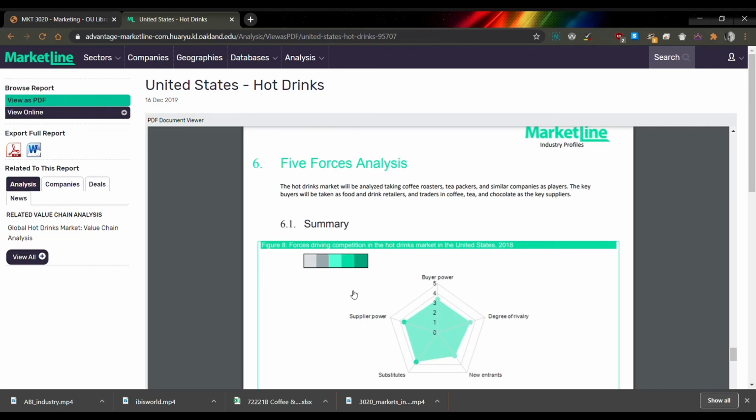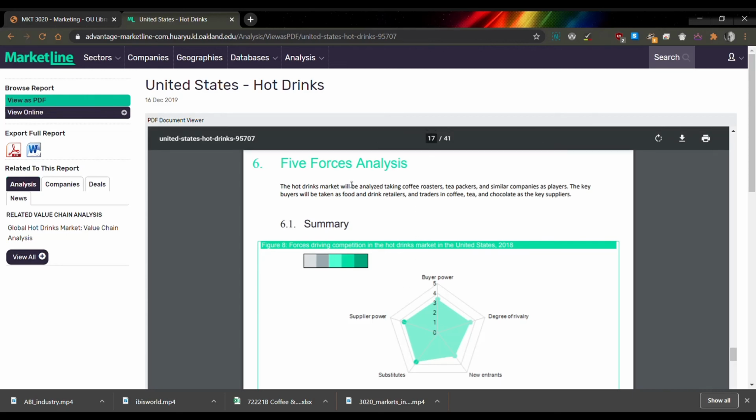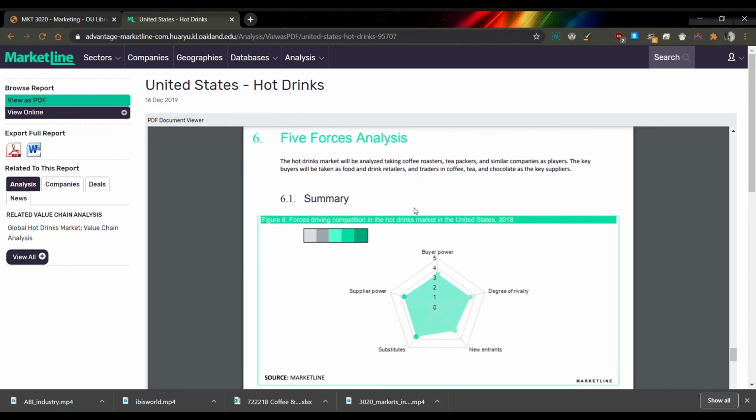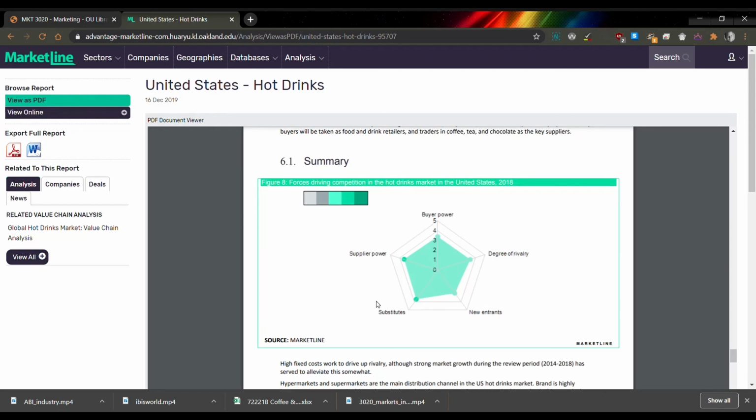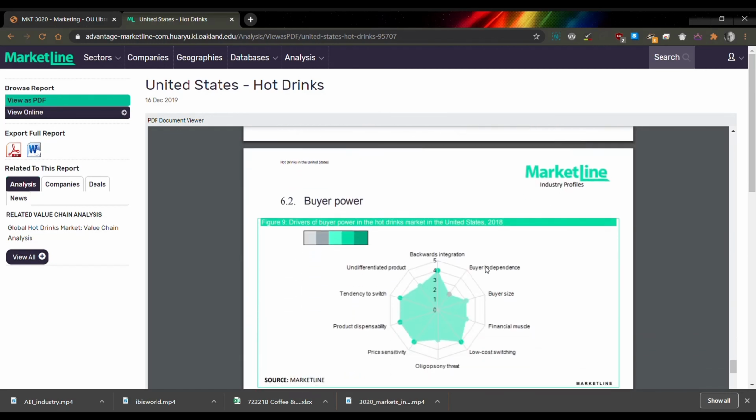If you're not familiar with 5 forces, it's something you probably will learn about eventually if you haven't learned about it yet. But I guess I would describe it sort of as a SWOT analysis, but for an industry. So you do SWOT analysis of companies. You can do 4 or 5 forces analysis of industries. That'd be one way of describing it. But essentially, it's just identifying these 5 forces that affect a particular industry, and then it's going to break down those 5 forces and give you a review.